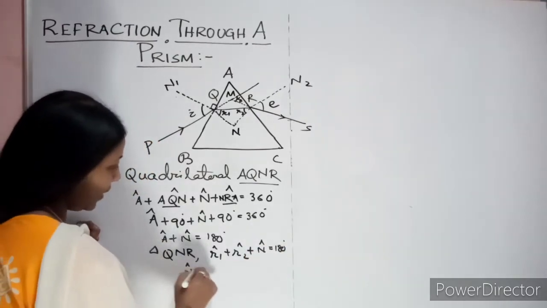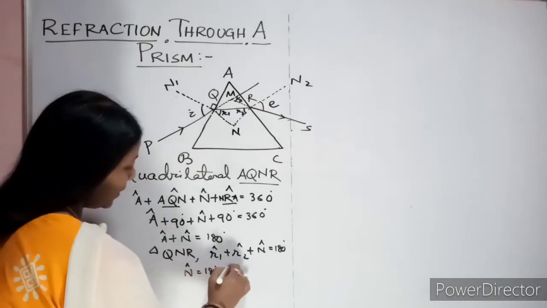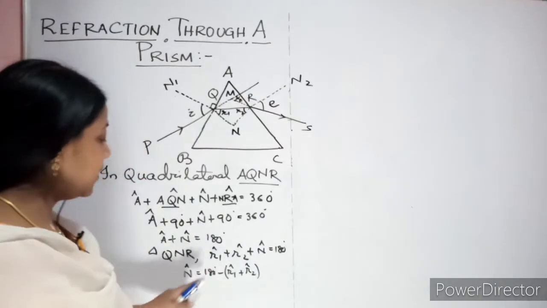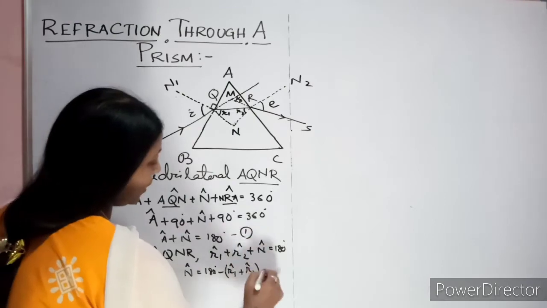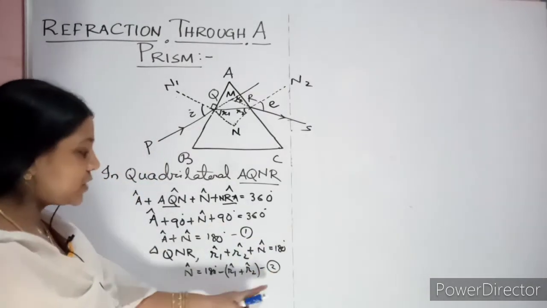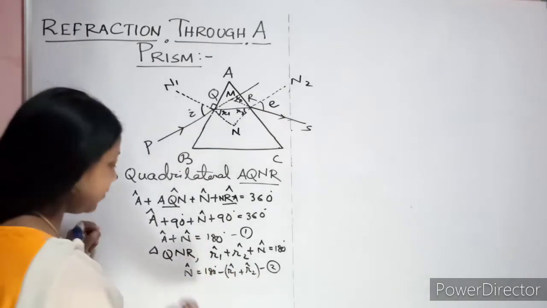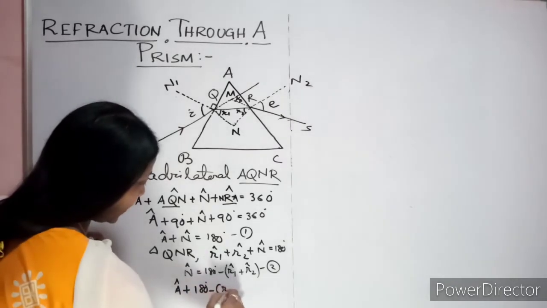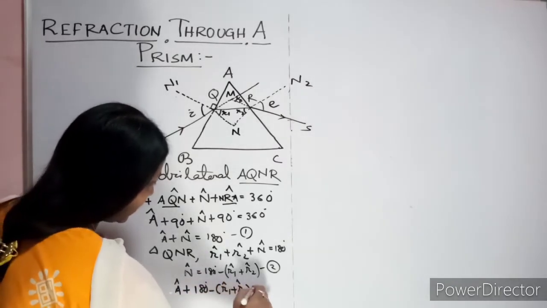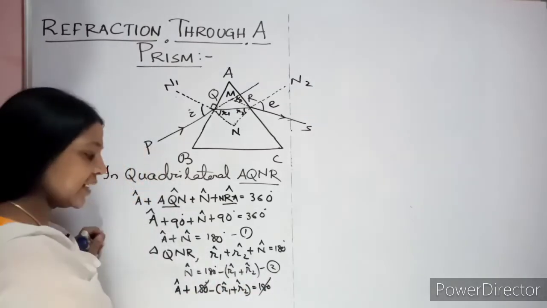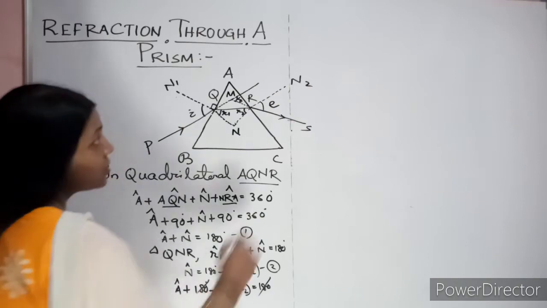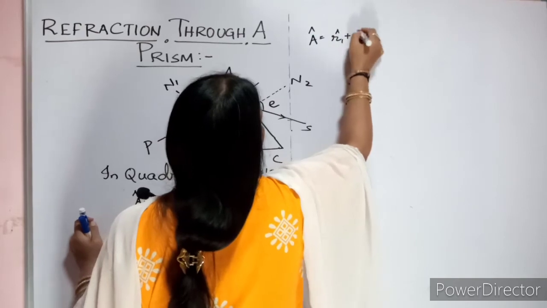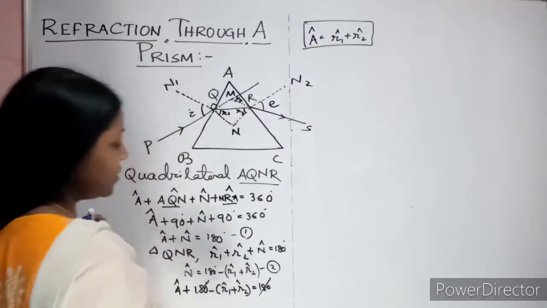Now I can write my angle N equal to 180 minus R1 plus R2, taking the minus as common. Let this be equation 1, this will be equation 2. So substitute equation 2 in equation 1. Now how much will you get? Your angle A plus angle N is 180, so A plus 180 minus (R1 plus R2) equal to 180. The 180s on both sides get cancelled. So finally you can write angle A equal to R1 plus R2. This is your equation 3.